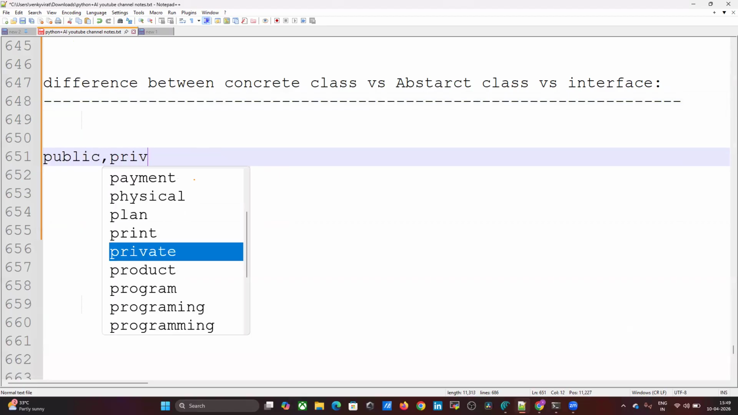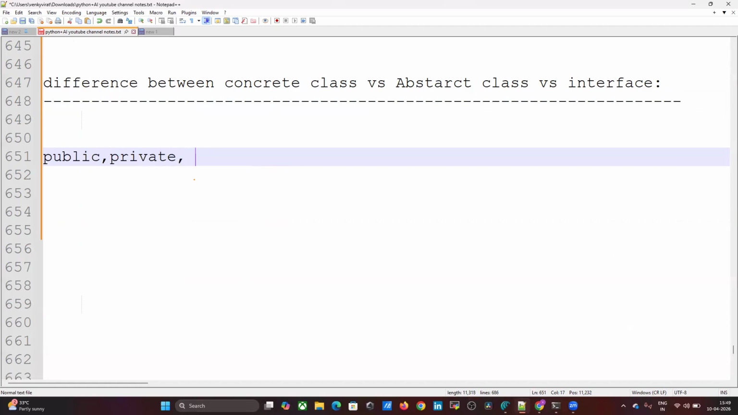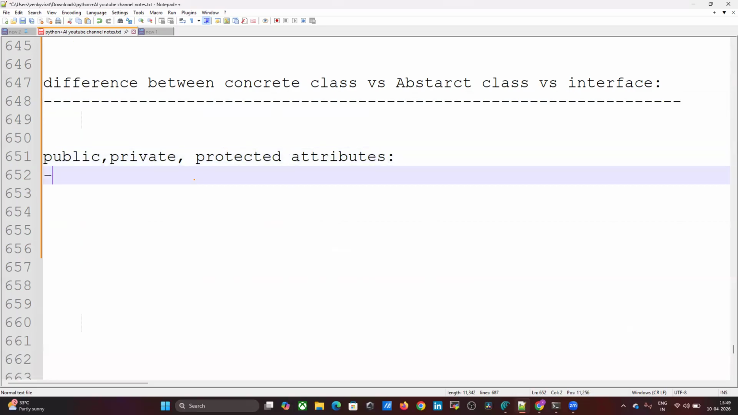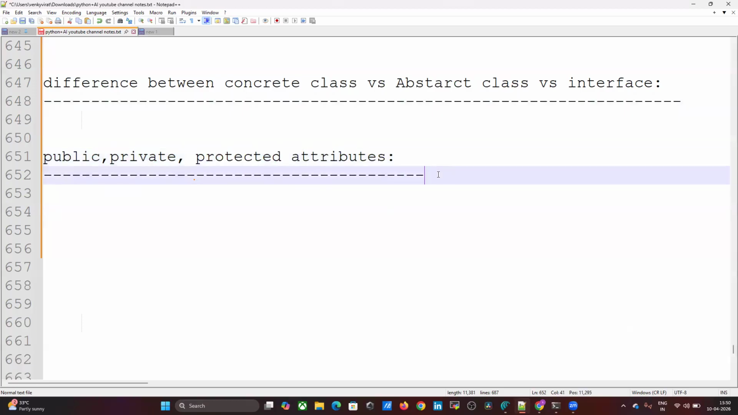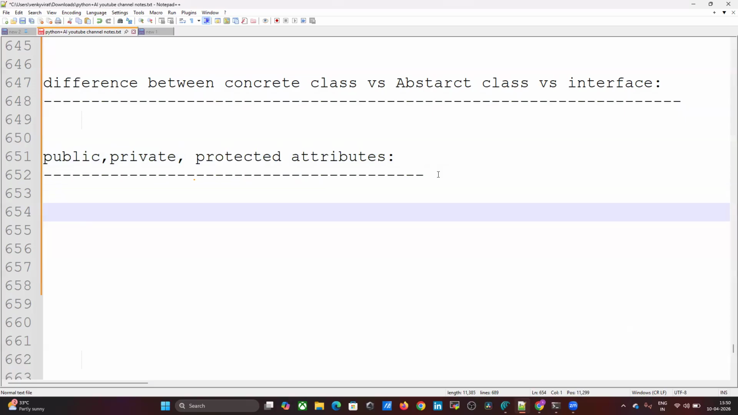Our next concept is public, private, and protected attributes. We already did so many programs. By default, every variable is public, right? What is private and what is protected, we'll discuss in this video. By default, every attribute is public. We can access it from anywhere, either within the class or outside of the class.